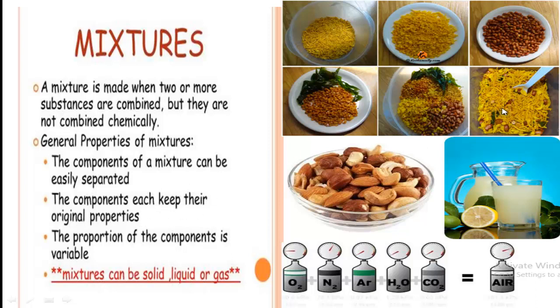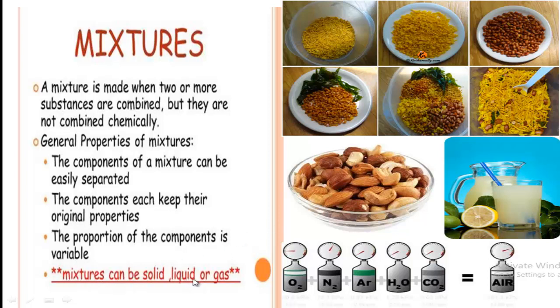Yes, of course, because there is no chemical reaction, so the properties of the components remain unchanged, isn't it? The proportion of the components is variable. Yes, they do not remain in the same proportion, isn't it? So this mixture follows all the properties of a mixture. So this is perfectly a mixture.